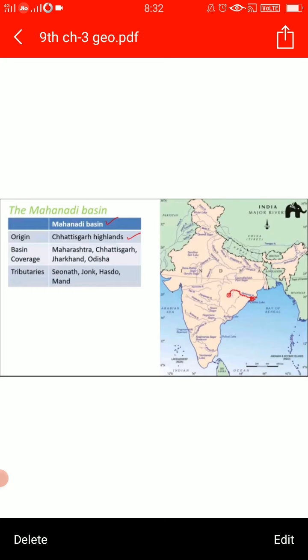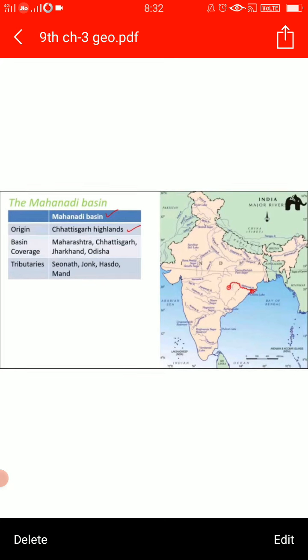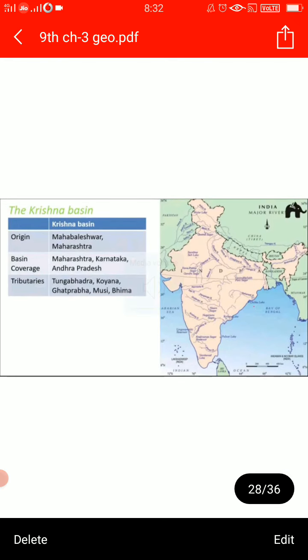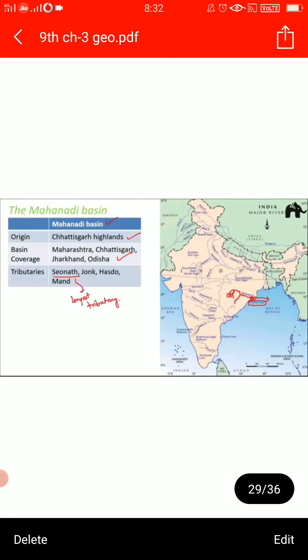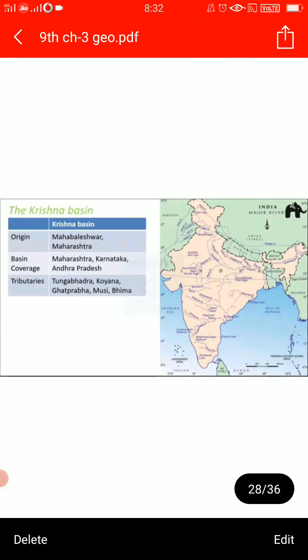Fine. Krishna basin, children. So the next river is Krishna. It is coming out from Mahabaleshwar, and it is about 1400 kilometers long and reaches the Bay of Bengal.